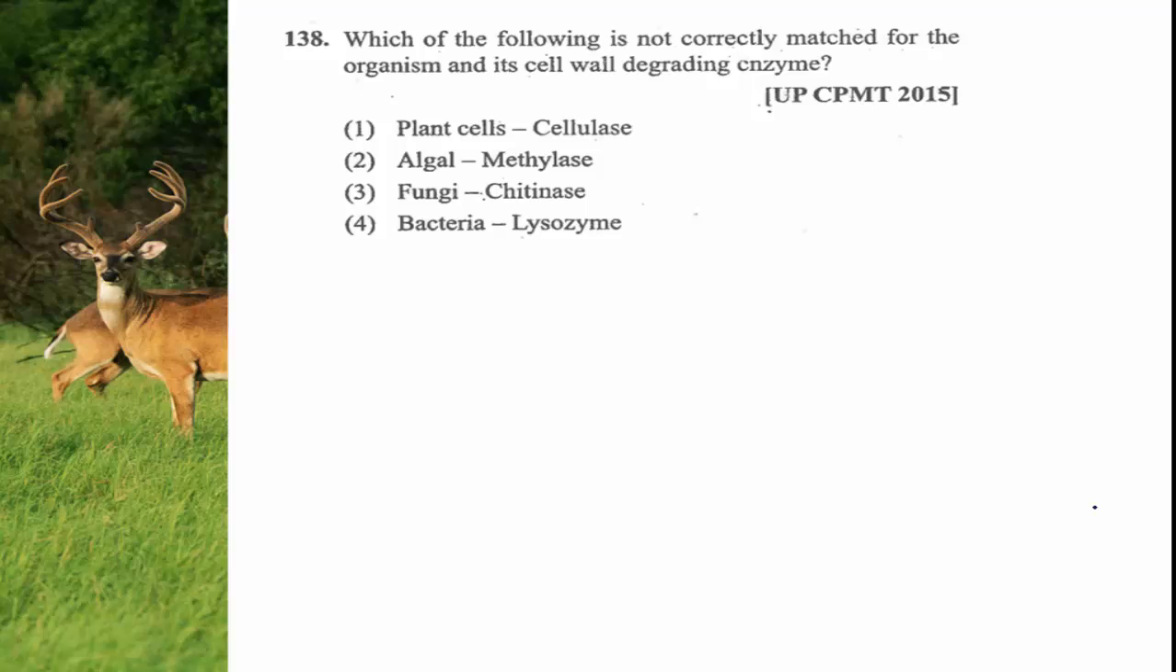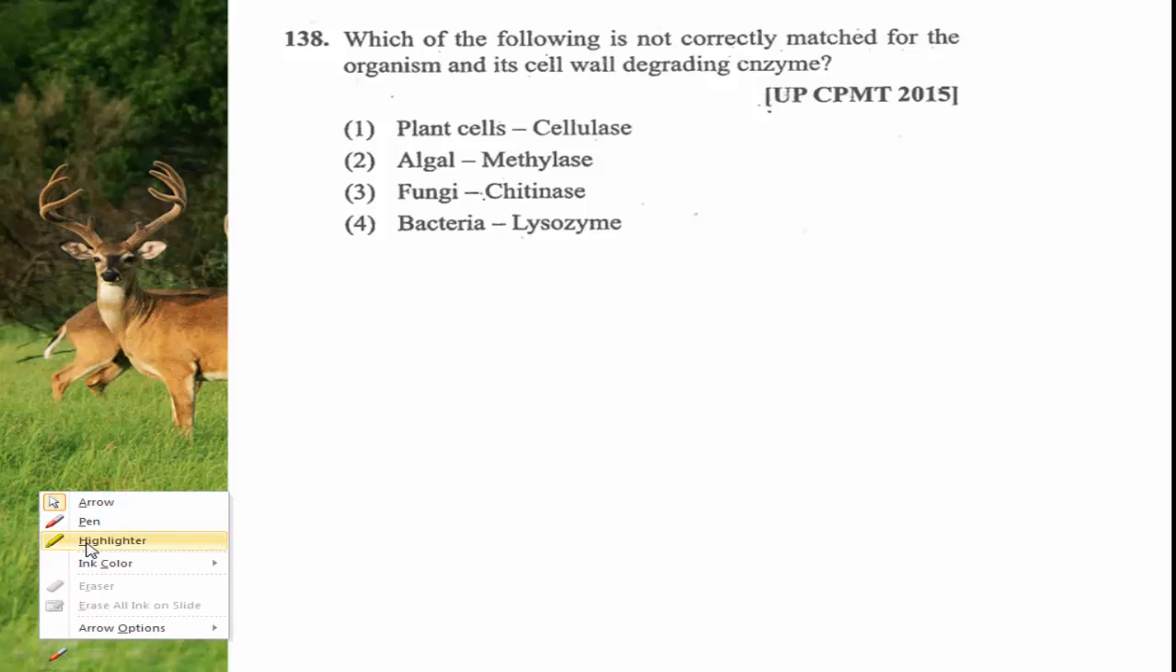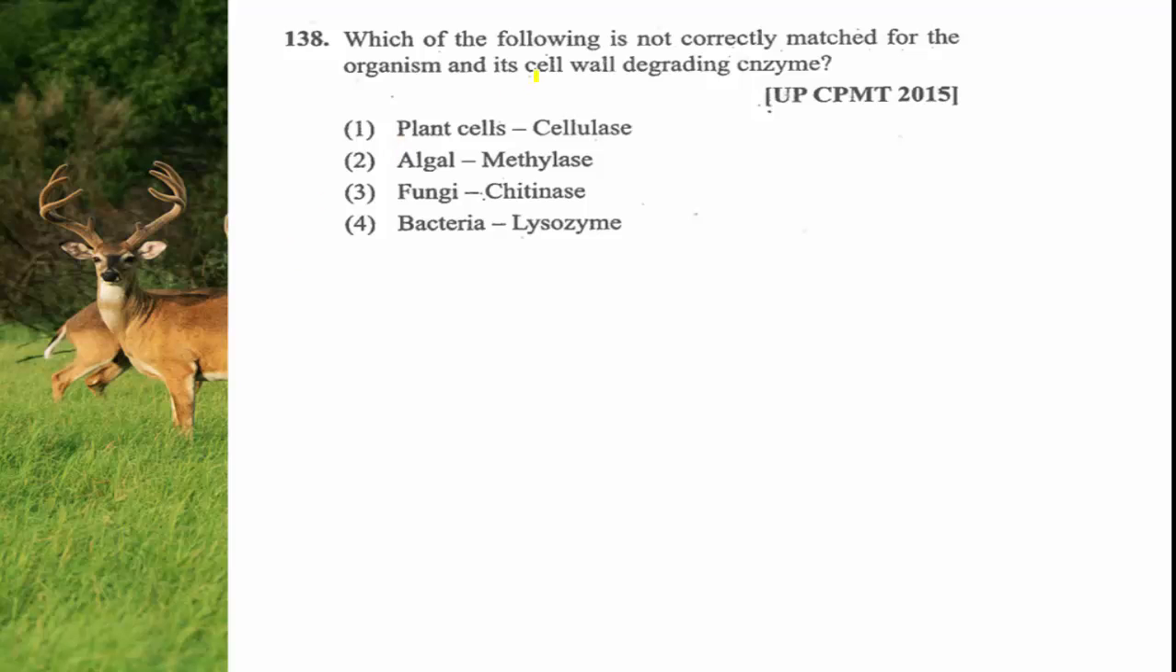ಮಾಡಬೇಕು. Plant cells, cellulase, this is right, because plant cell wall is made up of cellulose and cellulose is degraded or digested or broken by cellulase. Fungi cell wall is made up of chitin and chitin is digested or broken by chitinase. Bacterial cell wall is digested by lysozyme. ಮತ್ತು ರಾಂಗ್ ಯಾವುದಾಯಿತು? Here the wrong option is not correctly matched ಅಂದ್ರೆ ರಾಂಗ್ ಅಂತಾನೆ ಅರ್ಥ. ಅಲ್ಗಲ್ ಮಿಥೈಲೇಸ್.